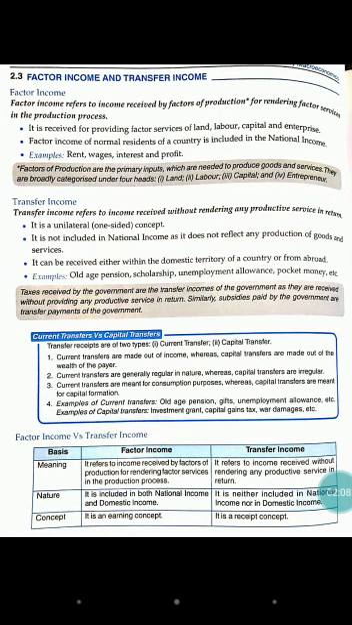Factor income is included in both national income and domestic income, and transfer income is included neither in national income nor in domestic income. If we talk about the concept, factor income is an earning concept and transfer income is a receipt concept. We are not earning anything in transfer, we are just getting it. Now moving further,